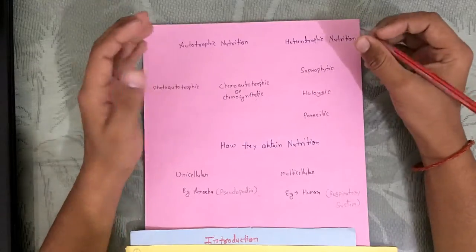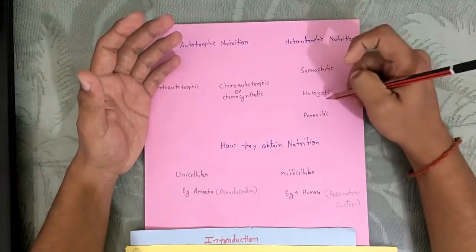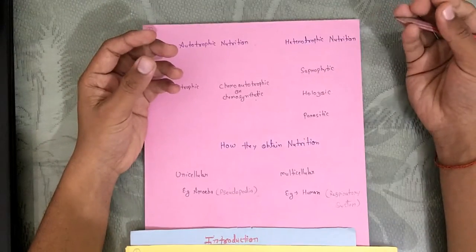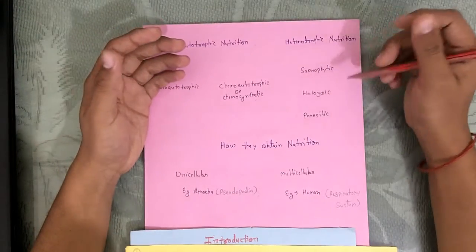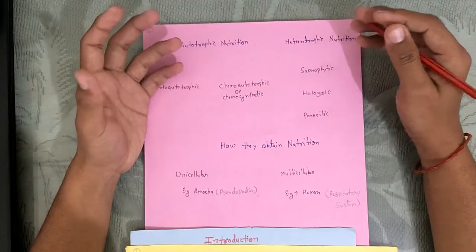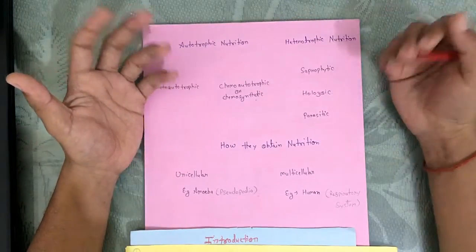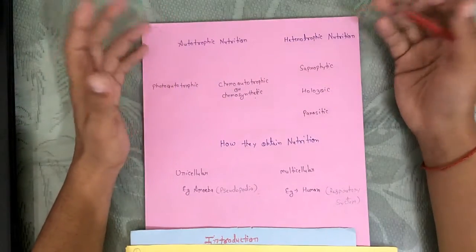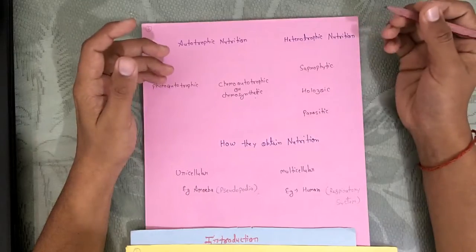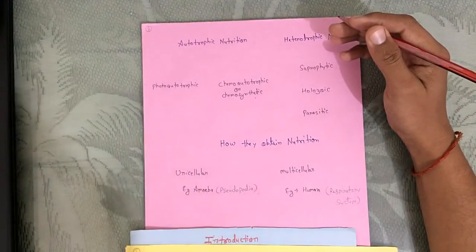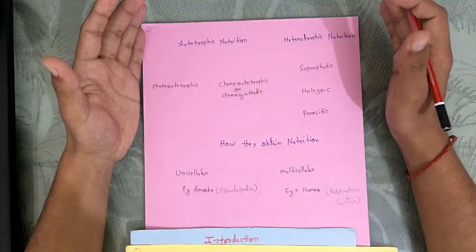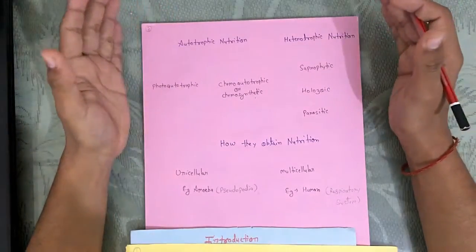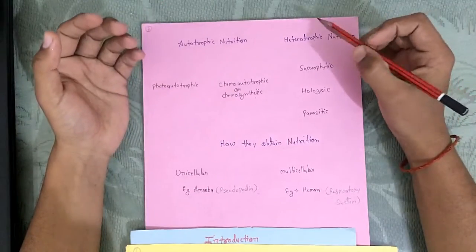In holozoic nutrition, holo means complete and zoic means animal, so this is completely animal like. What we do is take food in our hand and put it in our mouth. That's exactly holozoic nutrition. The food is solid and is taken up inside. And then we have parasitic, which is the rarest one. The organism is called a parasite because it lives on the body of another organism and derives nourishment from the other organism.